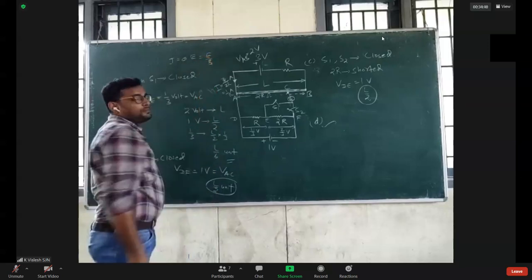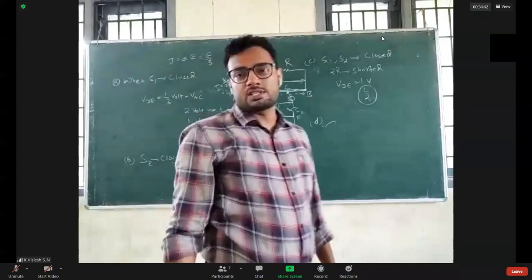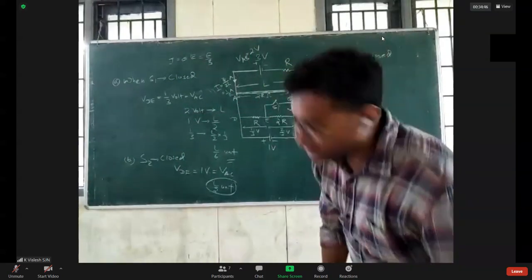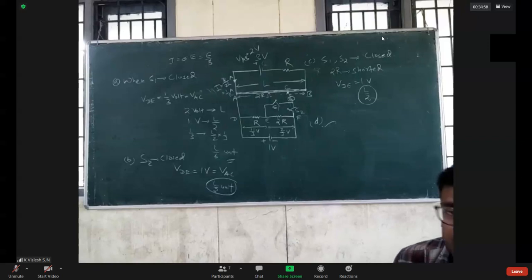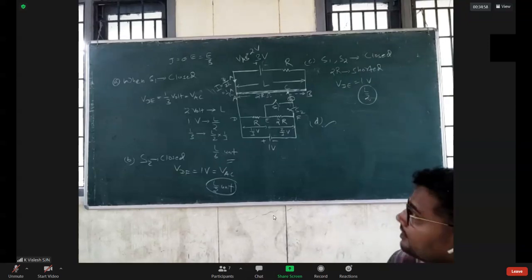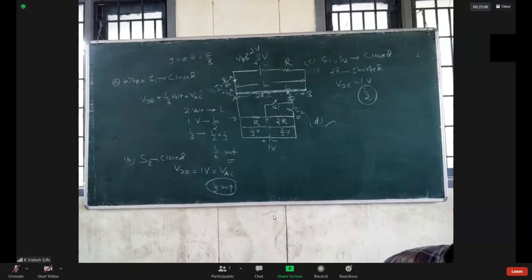This will help you relate electric field with resistivity, and with electric field and electric potential. Number 4. Okay, so take this and do it yourself.